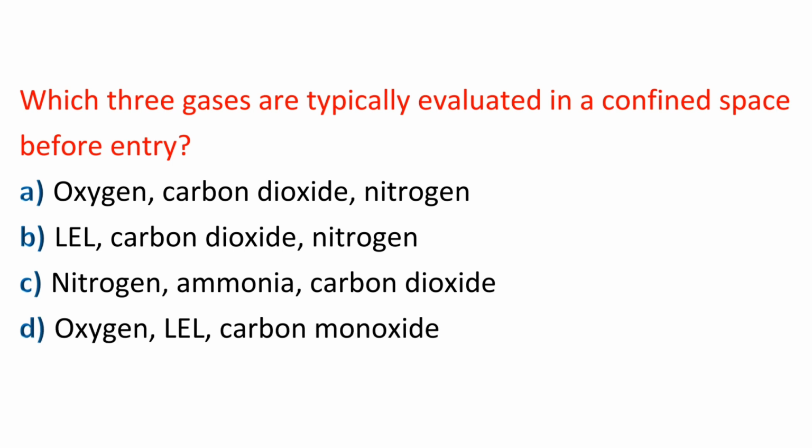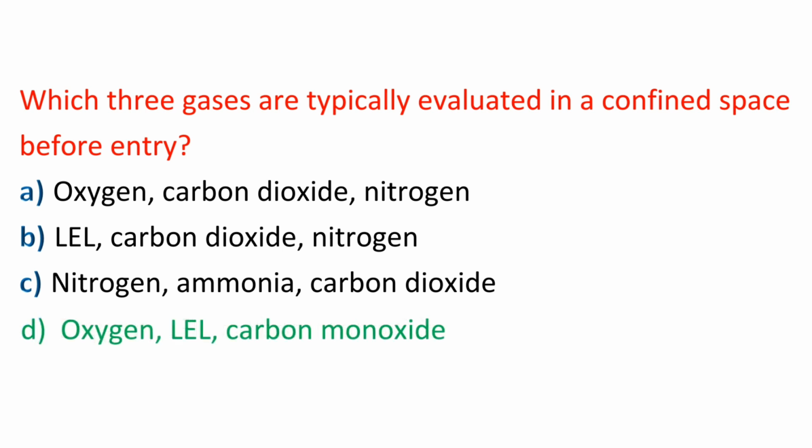Question: which three gases are typically evaluated in a confined space before entry? A. Oxygen, carbon dioxide, nitrogen. B. LEL, carbon dioxide, nitrogen. C. Nitrogen, ammonia, carbon dioxide. D. Oxygen, LEL, carbon monoxide. Answer: D. Oxygen, LEL, carbon monoxide.